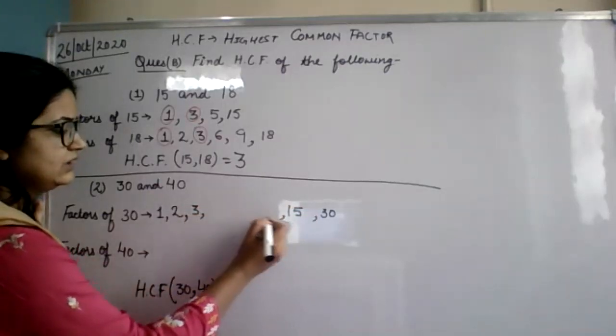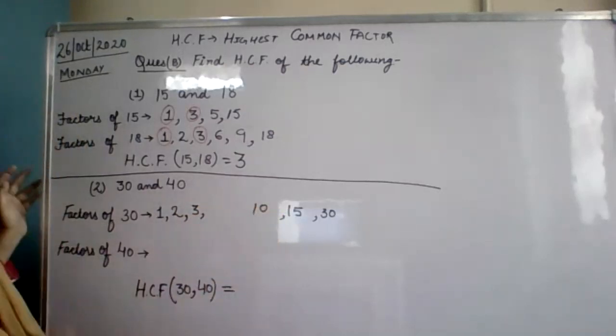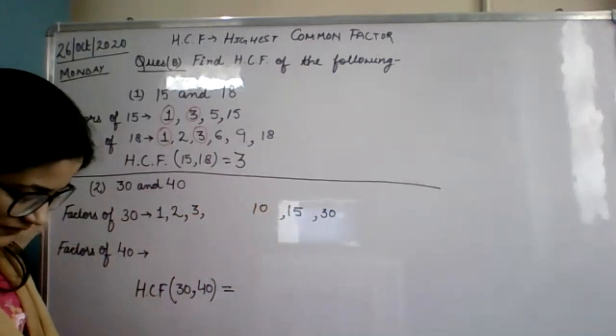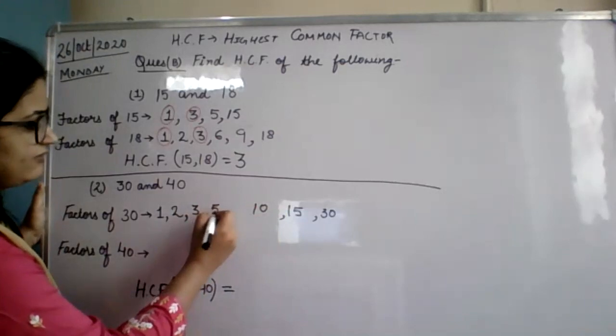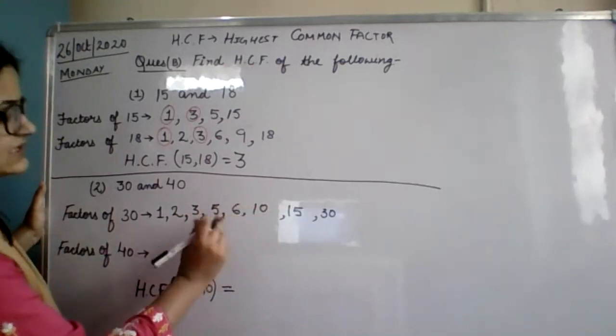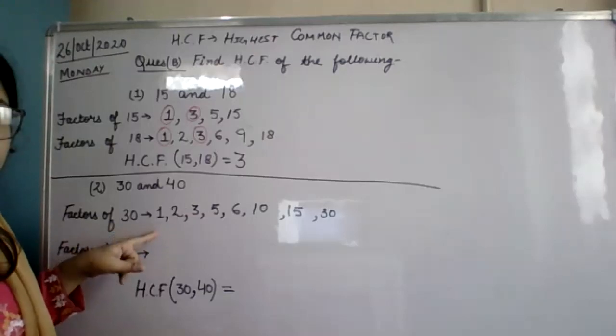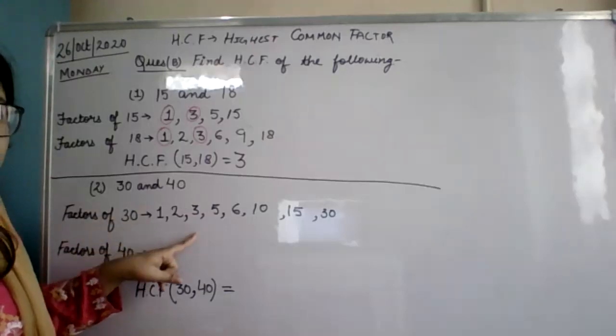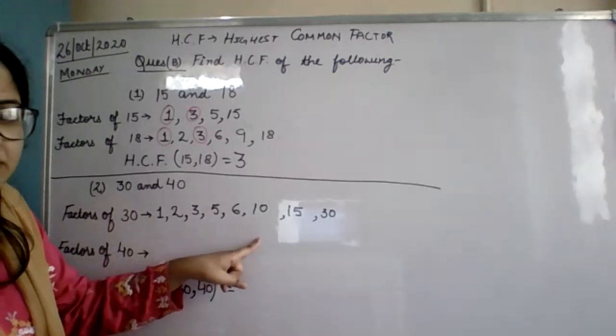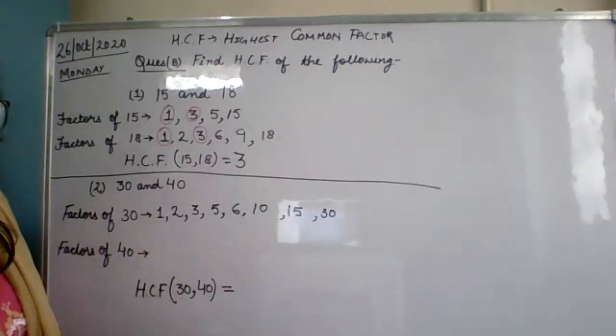3 10s are 30. 4 does not come in the table of 4 for 30. 5 6s are 30, and after 5 comes 6, so 6 is there. So these are all the factors of 30. Check the factors of 30: 1, 2, 3, 5, 6, 10, 15, 30 are the factors of 30.